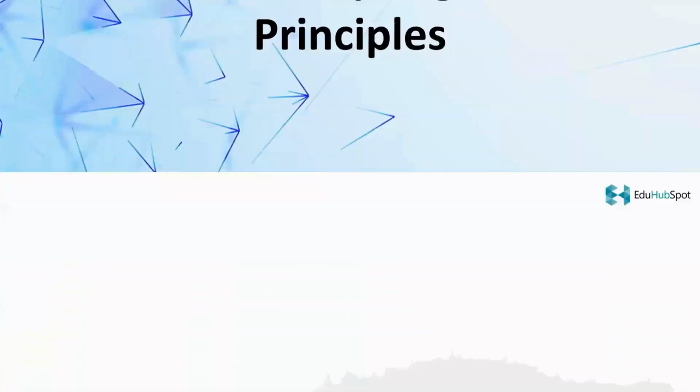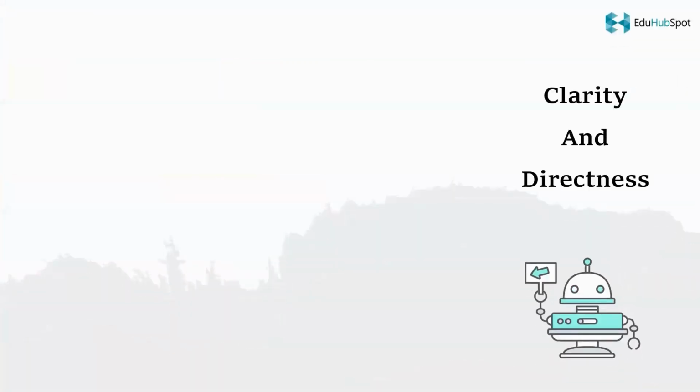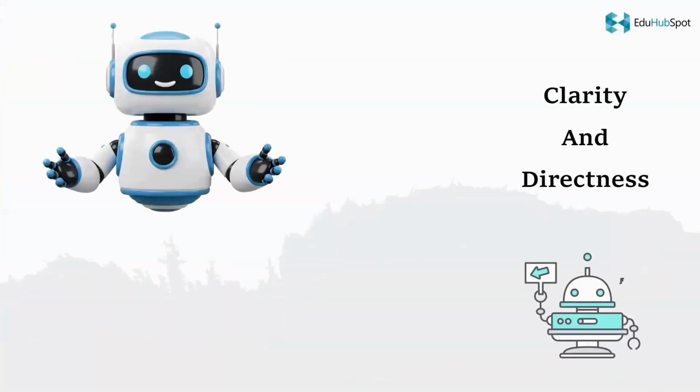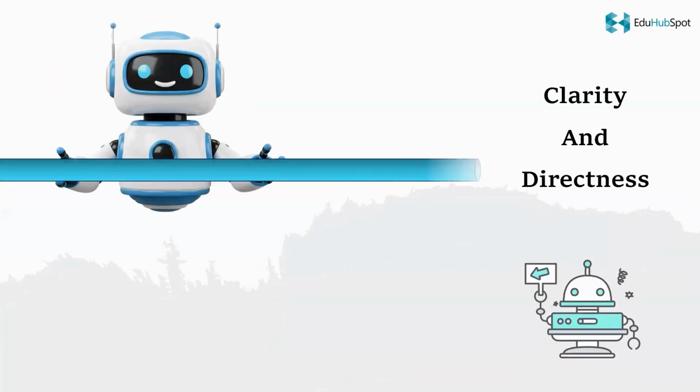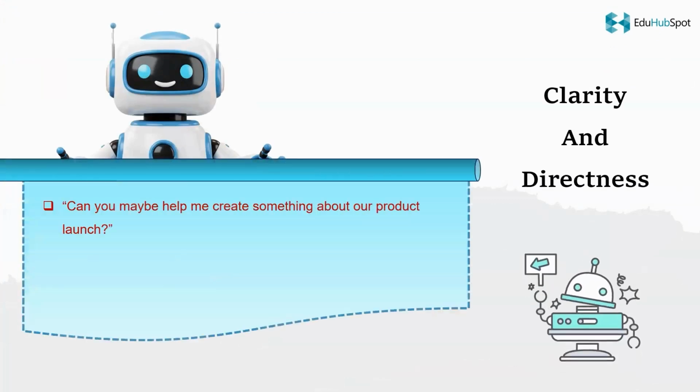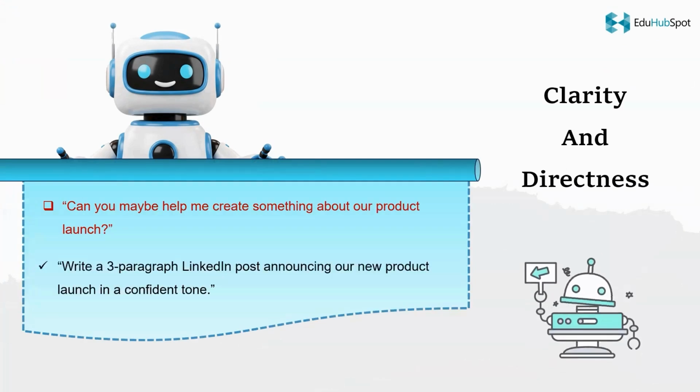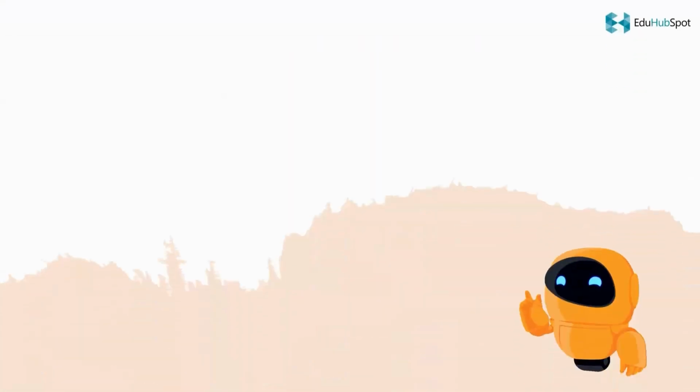Rule number 1, be clear and direct. Precise instructions remove ambiguity and reduce AI guessing. Instead of, "Can you maybe help me create something about our product launch?" Say, "Write a 3-paragraph LinkedIn post announcing our new product launch in a confident tone." That brings us to understand that clarity increases accuracy.